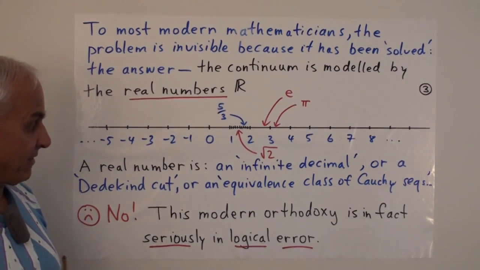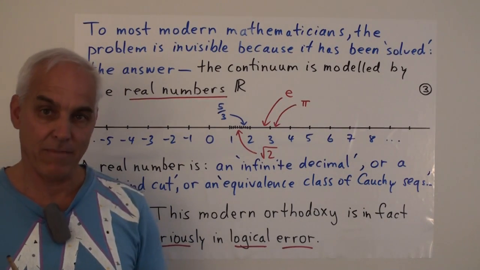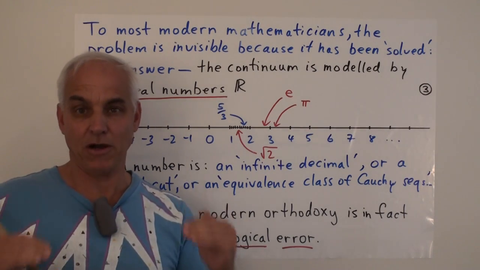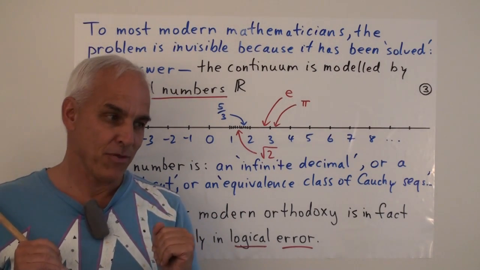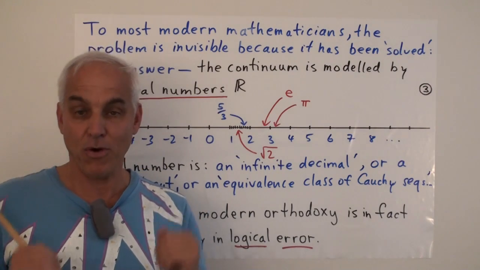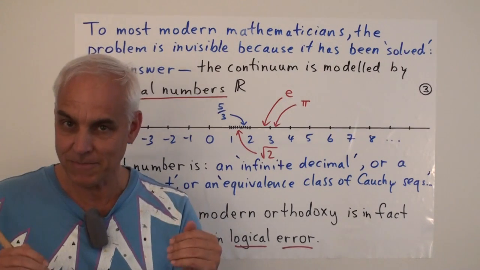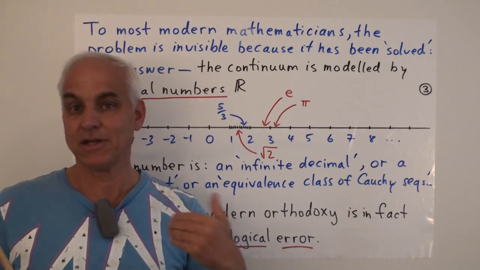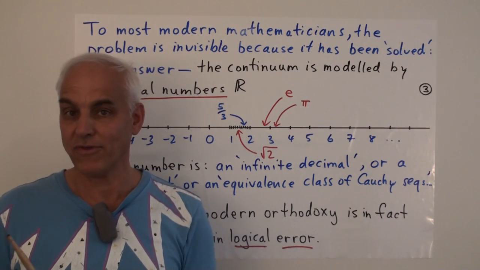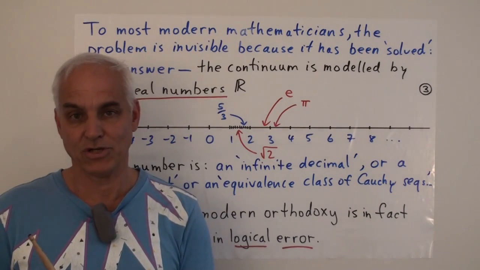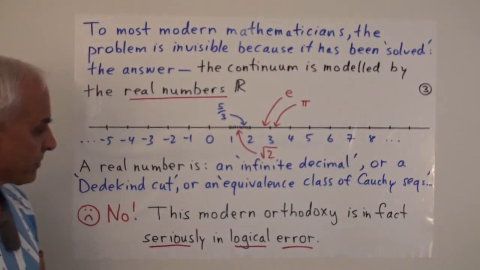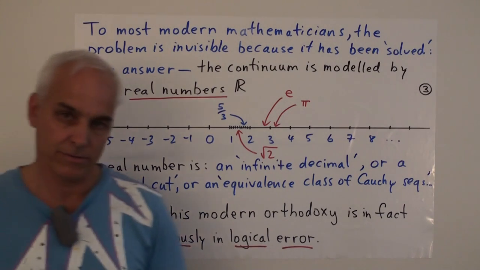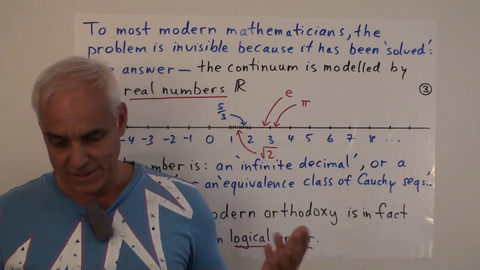So it's a very unfortunate aspect of modern mathematics, and it's a very big step for students to start appreciating that the status quo, the orthodoxy that they have been taught, is in fact really misleading and misrepresents the historical importance of this absolutely crucial question. So the modern orthodoxy is in fact seriously in logical error.